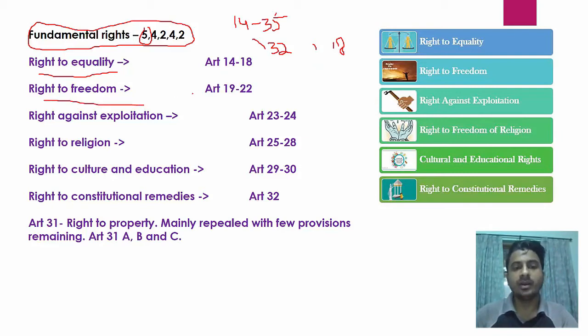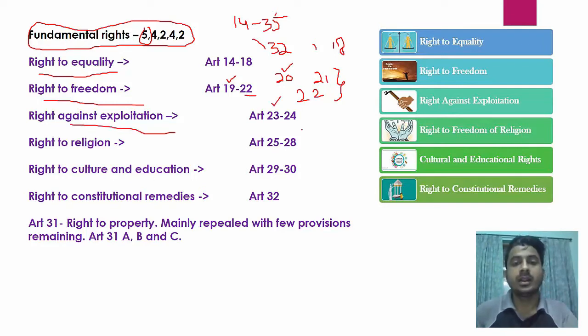Similarly, right to freedom, freedom of speech and expression. Then article 20 says you can't be arrested in certain cases. Then article 21 says right to life, and article 22 says preventive detention. So all are related to the freedom of an individual, so that's why they are in this part. Then article 23 means abolition of trafficking, okay, and slavery, and 24th means child labor.